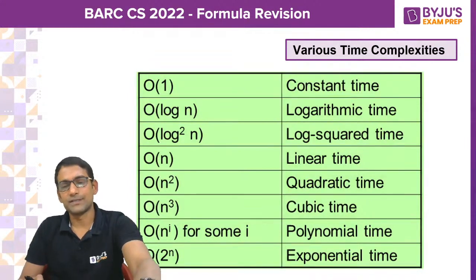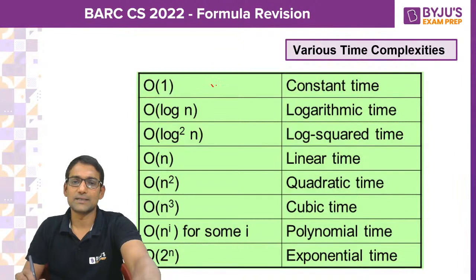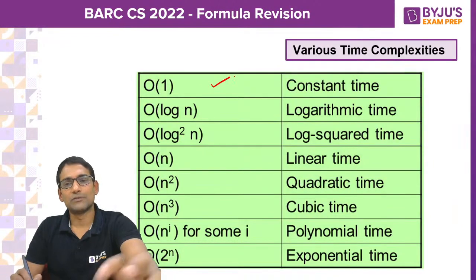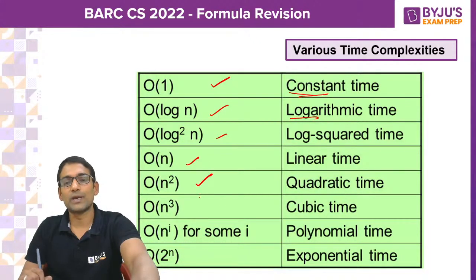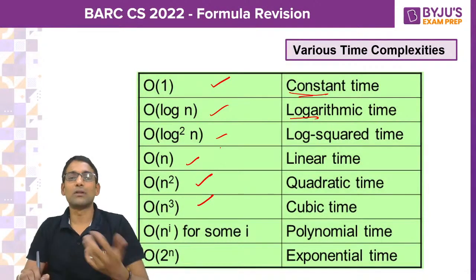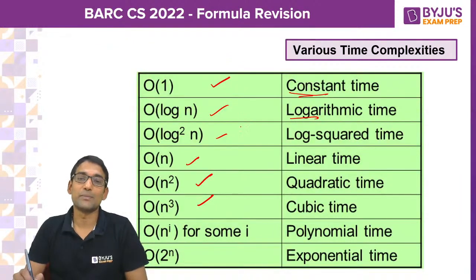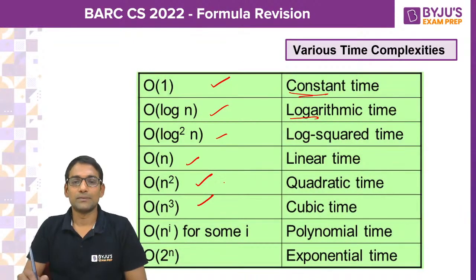And then time complexities. We know different time complexities are termed as follows. Big O of 1 we call constant time complexity, log n logarithmic, log square n log square time complexity, and n linear. n square, n cube, n power 4, all those we can call polynomial time complexity.